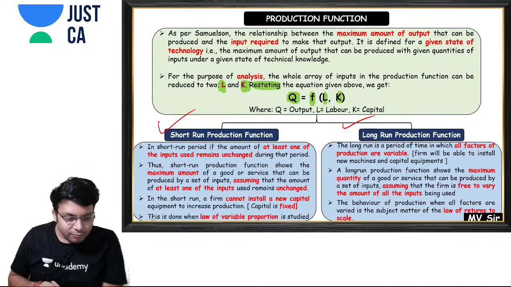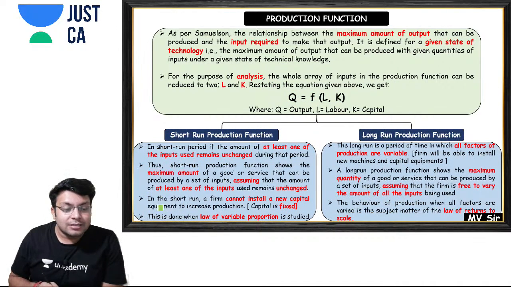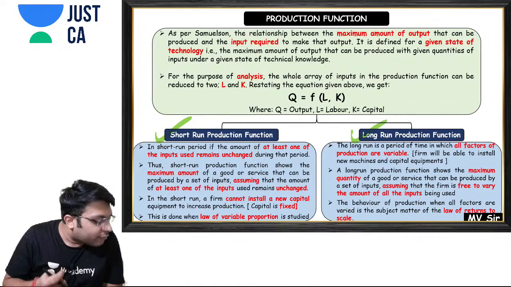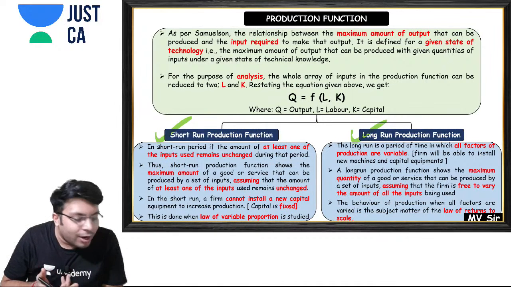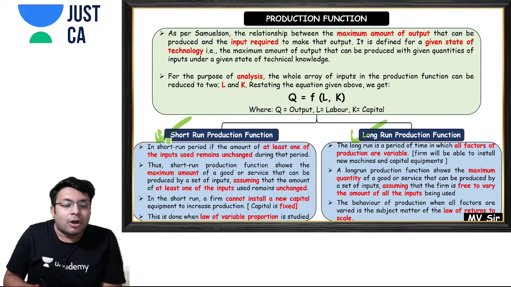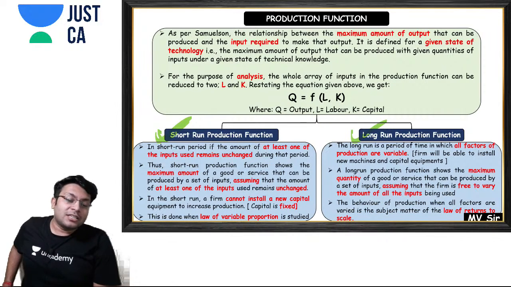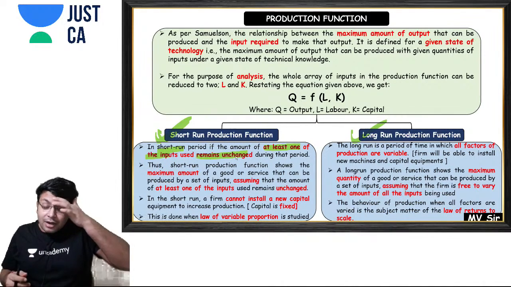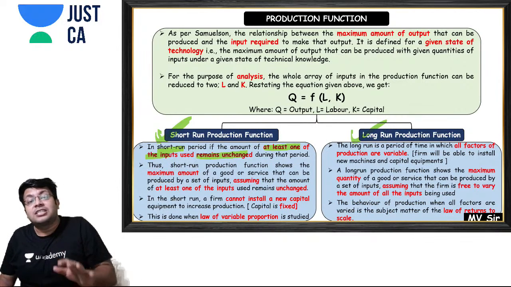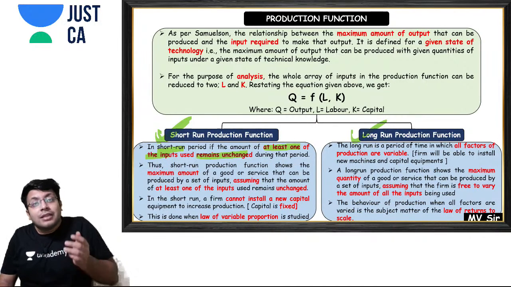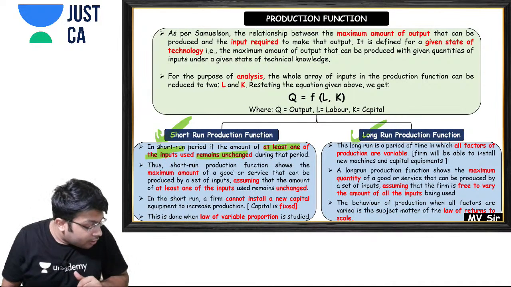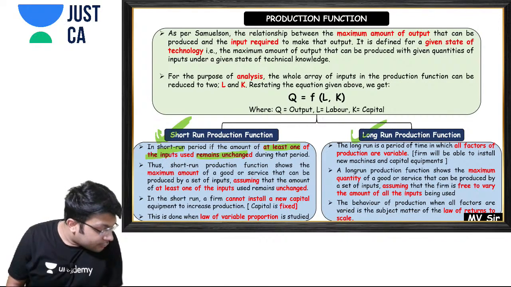Now please move forward. The next point is, my friends, short run production function and long run production function. What is short run production function? In the short run, at least one of the inputs used remains unchanged. What do you mean by that? That in the short run you are not able to change all your inputs. Okay, are you getting it?